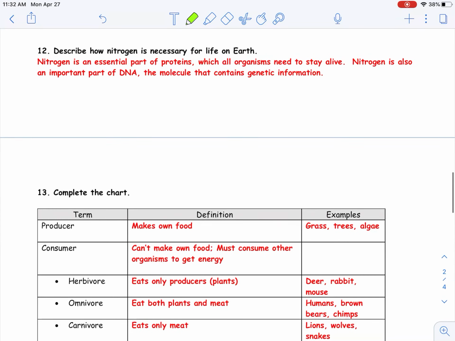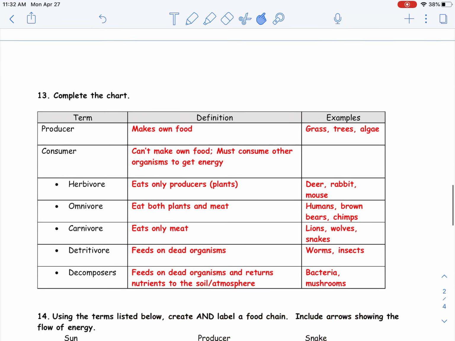Describe how nitrogen is necessary for life on Earth. Nitrogen is an essential part of proteins, which all organisms need to stay alive. Nitrogen is also an important part of DNA, the molecule that contains genetic information. So we've got DNA and we've got proteins.